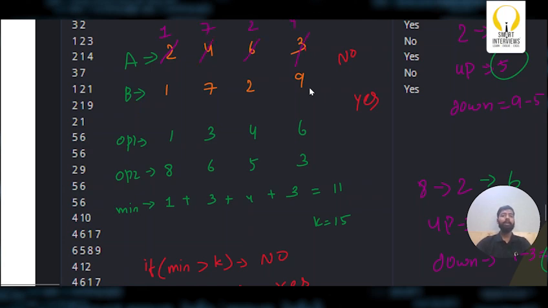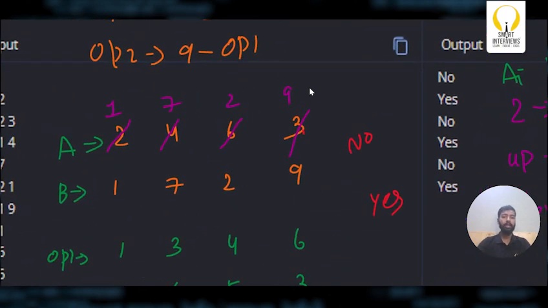Now what I'll do, I'll take one of the numbers. Let's say I take 2 and I'll increment it. I'll perform one up operation and increment to 3. Then I'll do a down operation and decrement 3 to 1. So in 2 operations, can I say I'll get back the same number? Do you understand that this 2 is even?